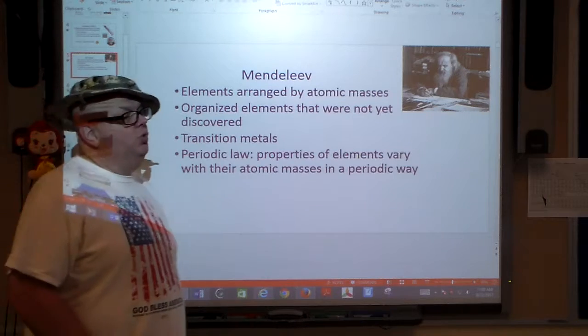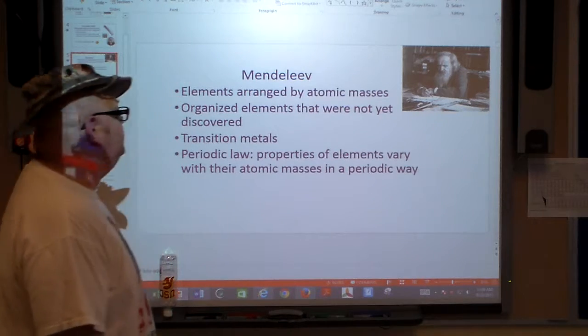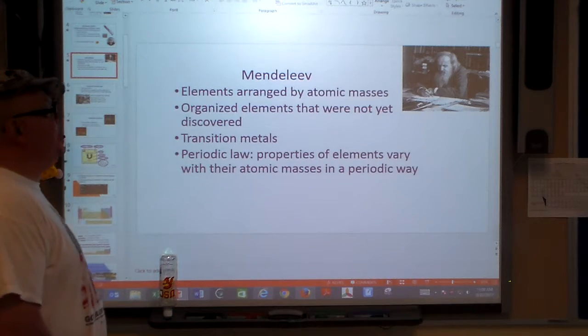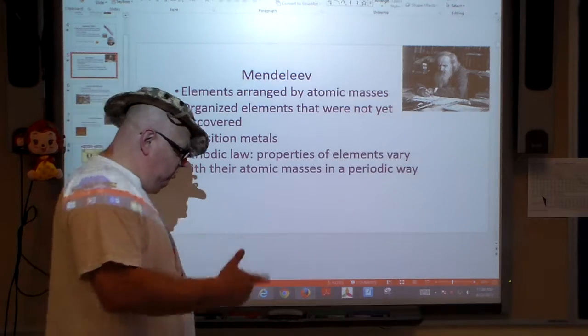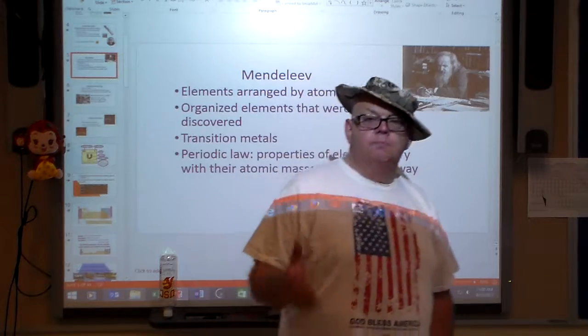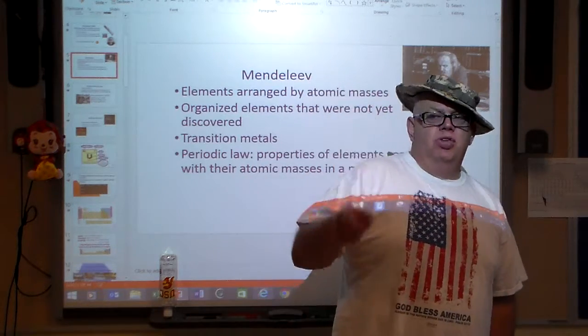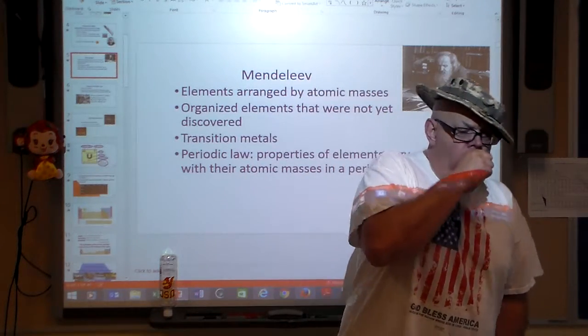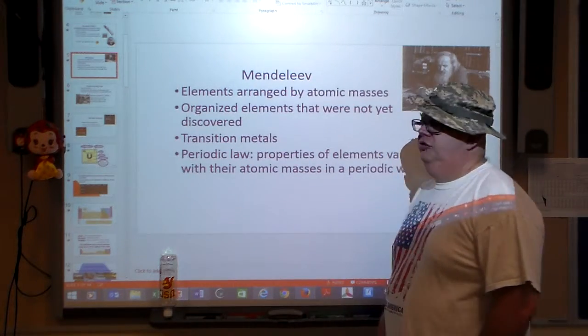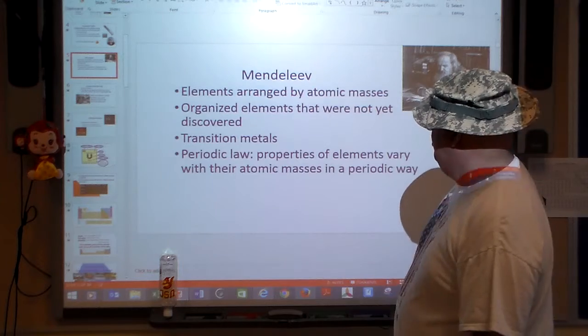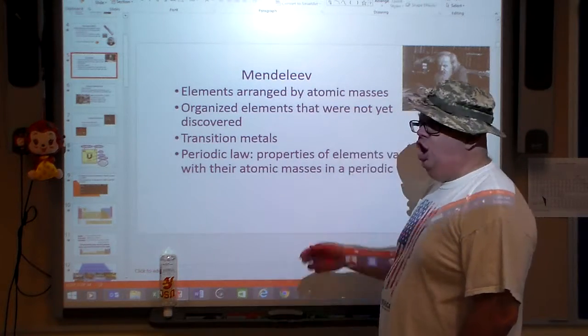Now, Mendeleev was a Russian dude, around the same time, roughly. He arranged the elements by atomic masses. When he created his version of the chart, he knew there were things that weren't discovered yet. But there were transition metals in there, and there was some kind of a periodic law there.